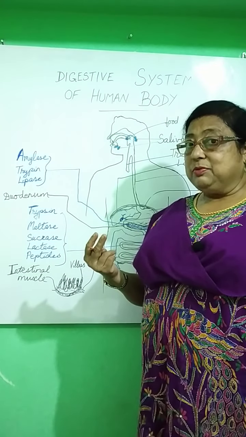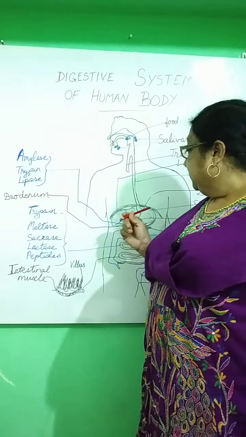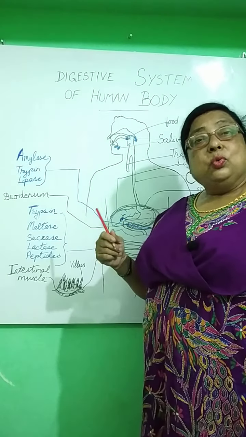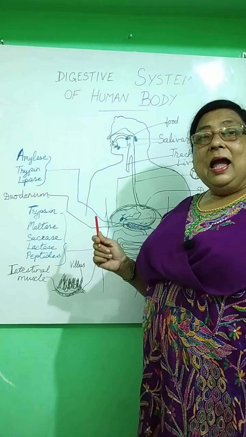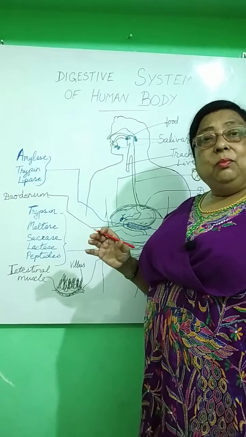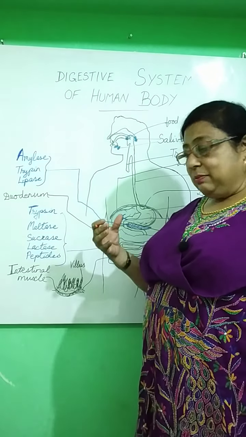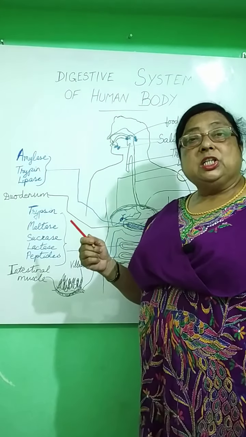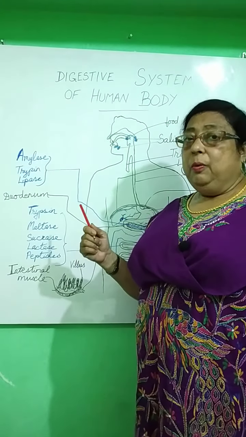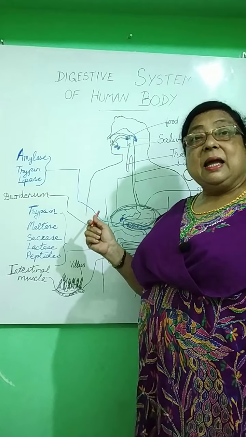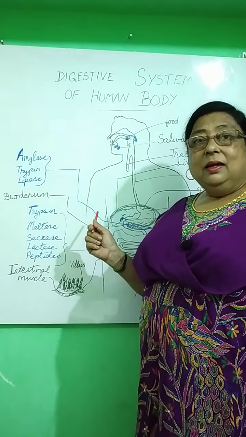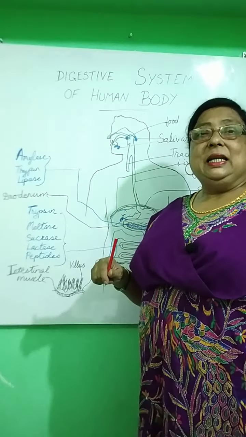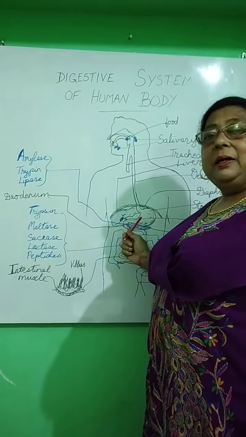Just now I told you two types of gastric enzymes are there. Now, hydrochloric acid is also secreted here in the stomach, and this kills most of the bacteria which come through our food, and it also helps in the conversion of proteins into peptones by the action of the enzyme pepsin. Then mucus is also secreted by the inner lining of the stomach.